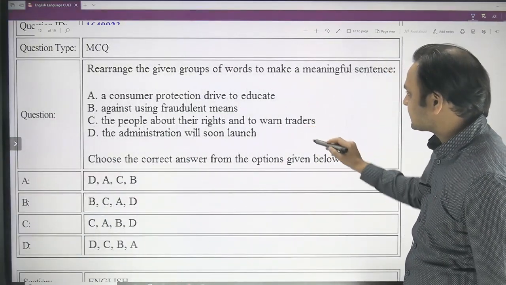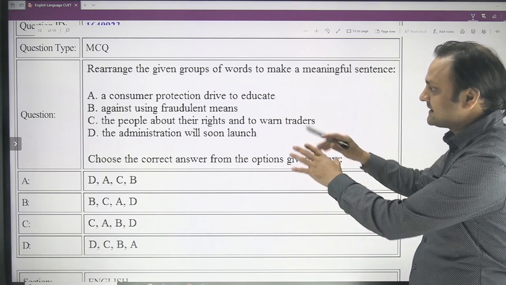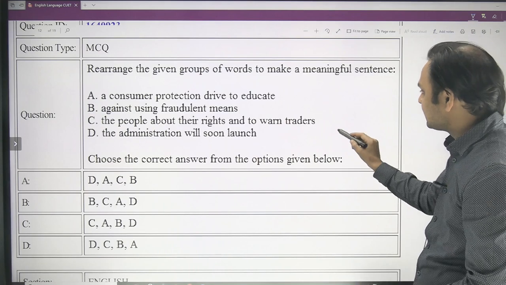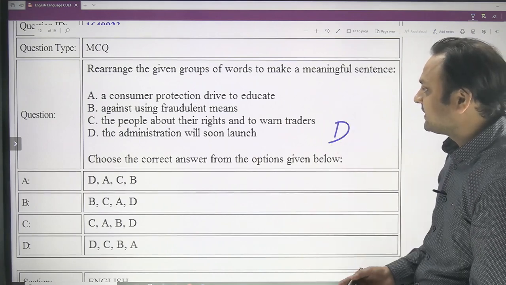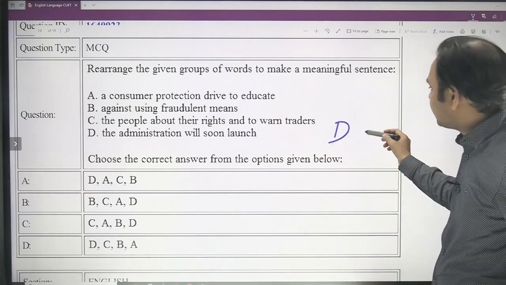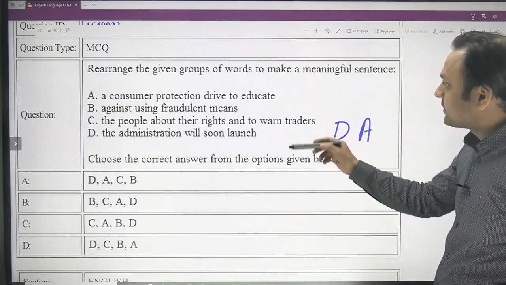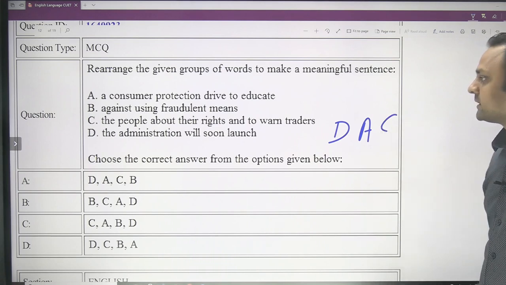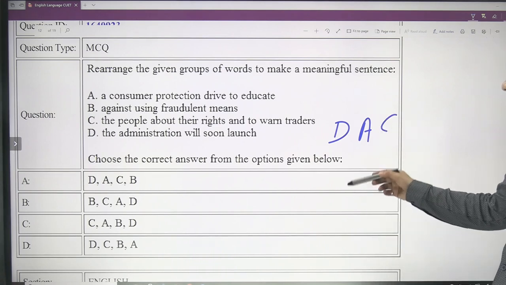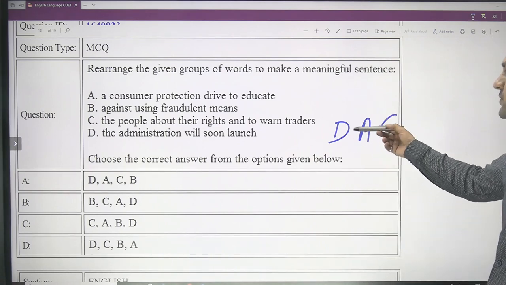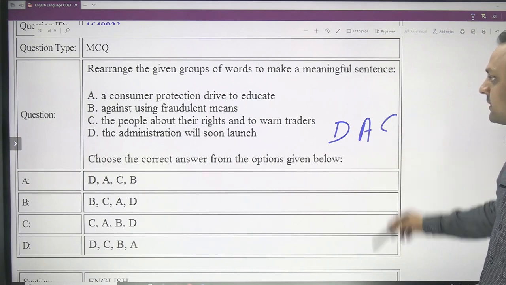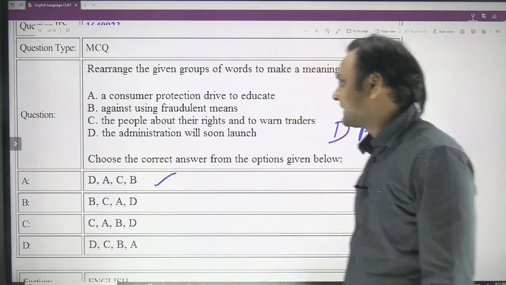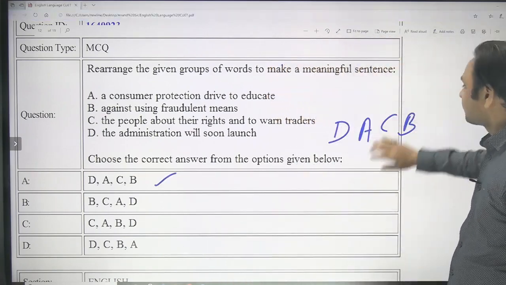You have to rearrange these parts of sentences in such a way that this becomes a meaningful, complete sentence. So obviously D comes first: the administration will soon launch what? It will launch A, a consumer protection device, to educate whom? To educate the people about their rights and to warn traders against what? Against using fraudulent means. So DACB is the answer. You can find this in the first option, DACB.